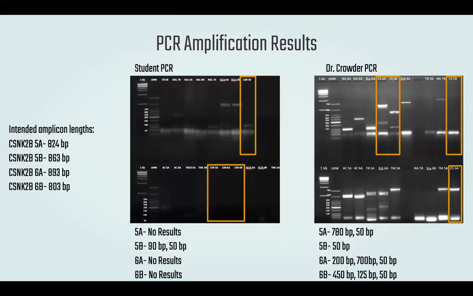Primer 5A on the bottom has a single band at 780 base pairs. Although this is slightly shorter than the intended 824 base pairs, it represents the most successful PCR of all of the CSNK2B guides and primers.